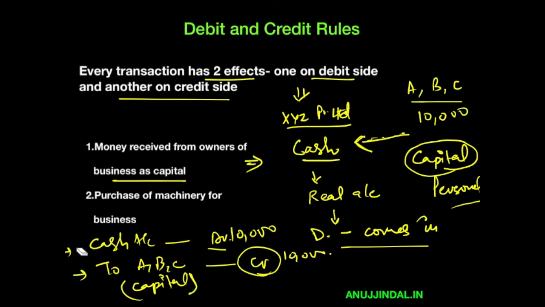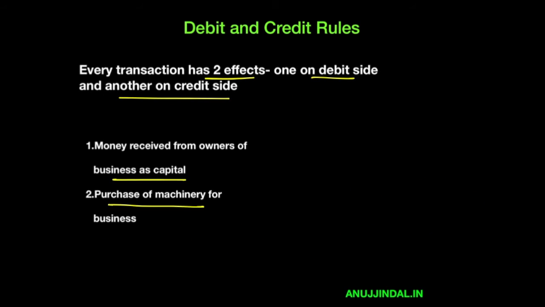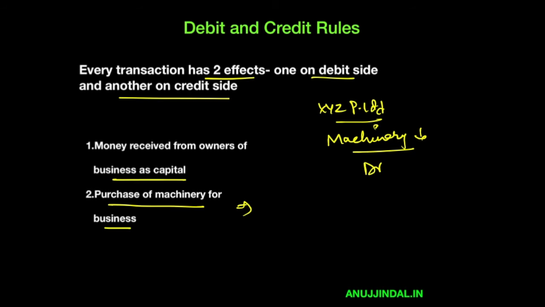Let's have a look at the second example. Purchase of machinery for business. So the business is purchasing machinery. Let's understand it. XYZ Private Limited is, let's assume, the business. It purchases machinery. So what comes in? Machinery comes in. Machinery is a real account. It's not a personal account. It's not a nominal account. Whatever comes in as per real account, you debit it. So you are going to debit machinery account.